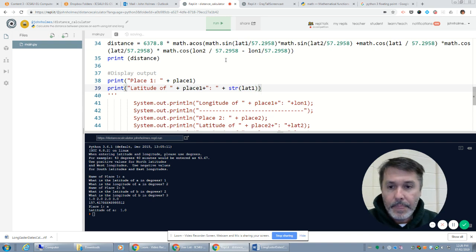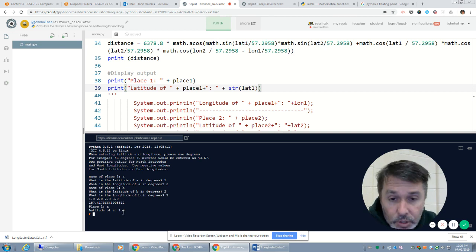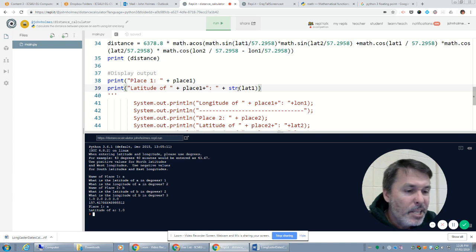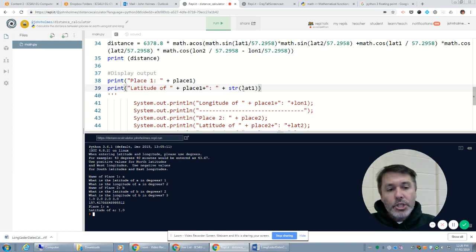Close my bracket. And now if I run it, I have A, 1, 2, B, 2, and 3. My latitude of A is 1. So I'm getting the same result as 1.0. Here I've converted it back to a string. Either method works. For the code that I publish, let's go with separating it by a comma.